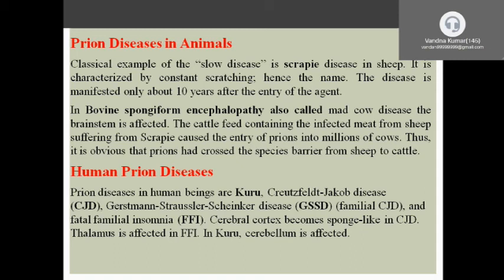Another spongiform encephalopathy is also called mad cow disease. The cattle feed contained the infected meat of sheep suffering from scrapie. This entered into millions of cows, so these cows were affected.